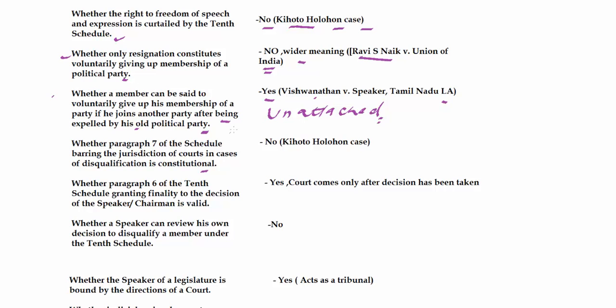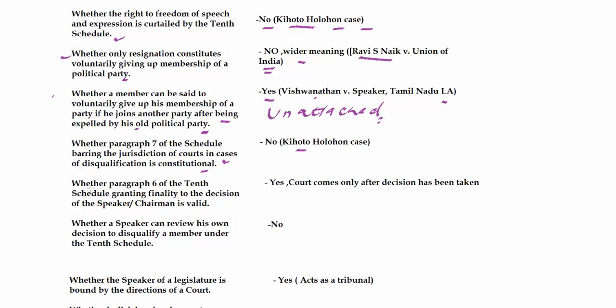However, the court has held that it amounts to changing the power of the courts, which requires the ratification of at least half of the states. We know that reducing the powers of high courts or the Supreme Court requires the ratification of half of the states because it is a federal provision. Therefore, this part of the act is unconstitutional, hence has been struck down by the court in the Kihoto Hollohan case.